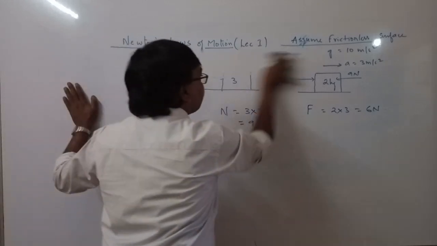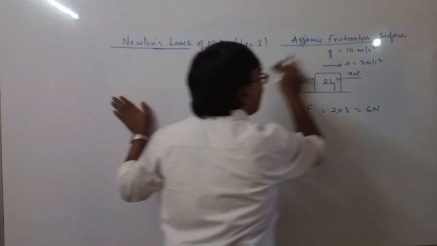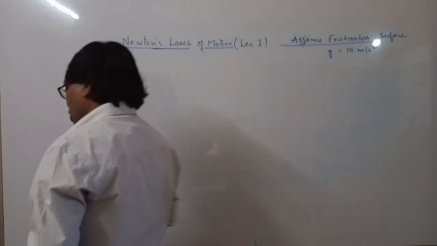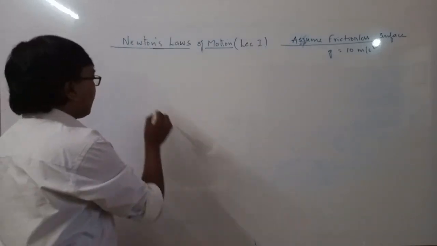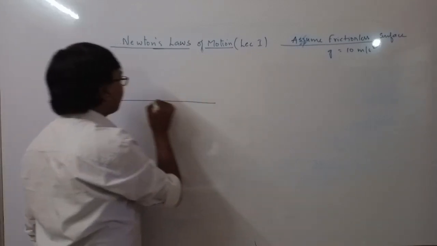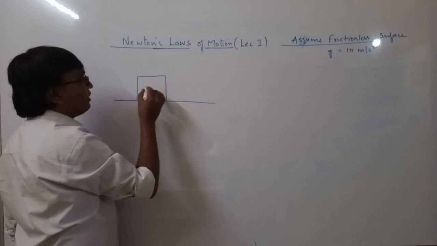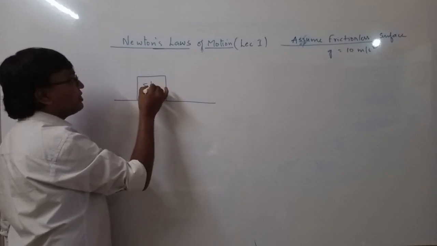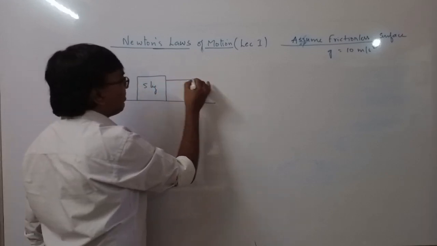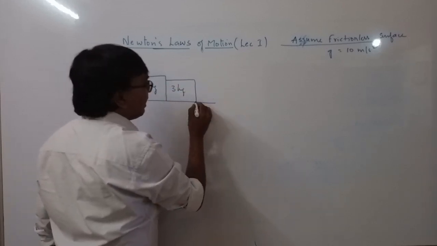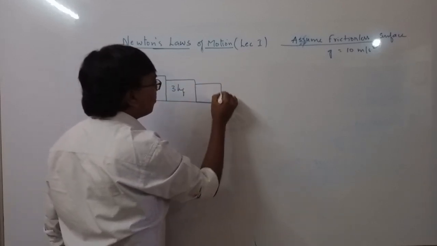We'll take another example. So normal force should be shown as a push. So let us assume one block of some 5 kg, another block 3 kg, and another block 2 kg.